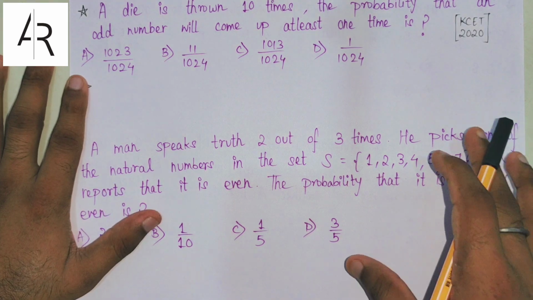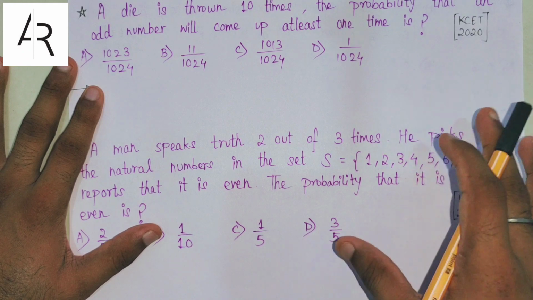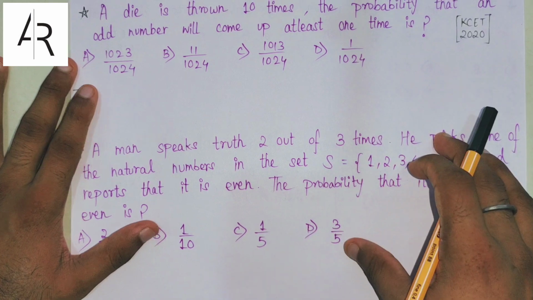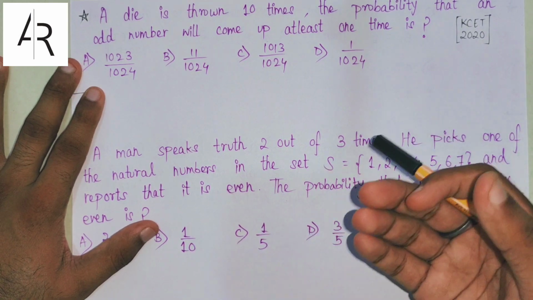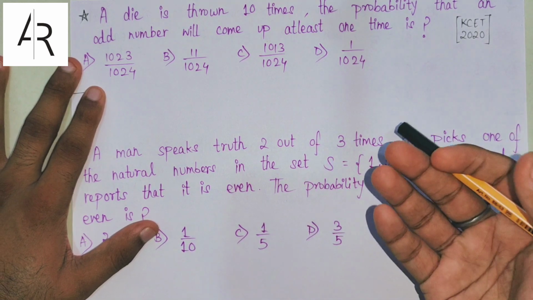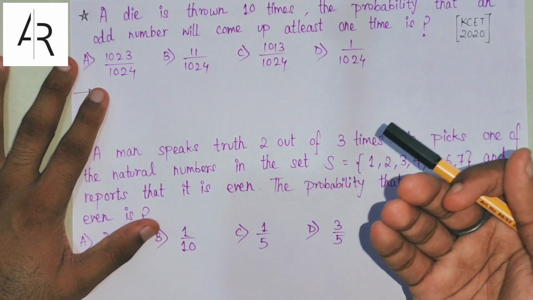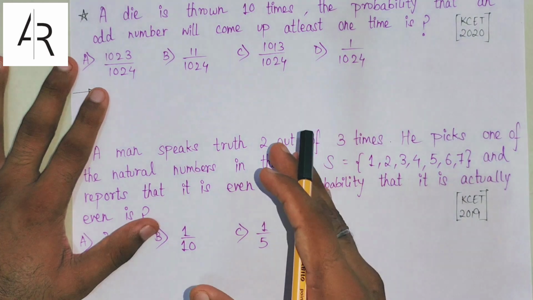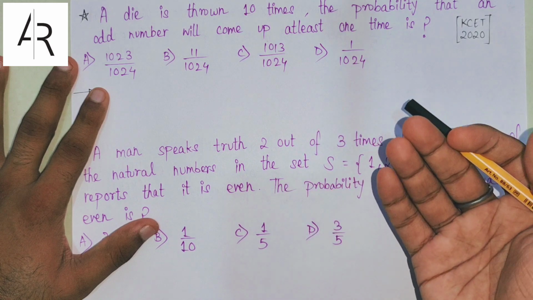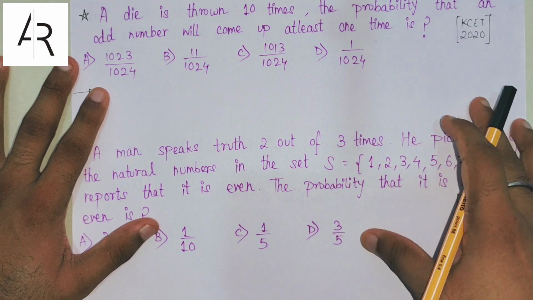Okay, so here I have taken 4 questions from the KCET previous year papers, and the questions are from the chapter of probability. Probability is a very important chapter and a lot of students don't know how to solve the questions of probability. So in exams like KCET, we can also apply some tricks. I'll teach you how to do good guesswork in examinations like KCET. By doing this guesswork, you can easily score a lot more marks than what you are actually scoring. Most students leave the questions they cannot solve, but I recommend that you don't leave them; instead apply the tricks and try to attempt as many as possible.